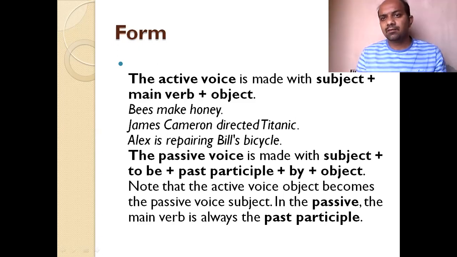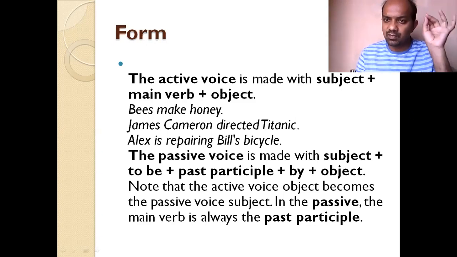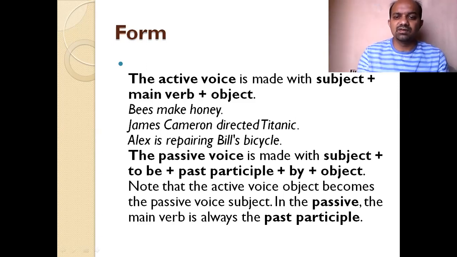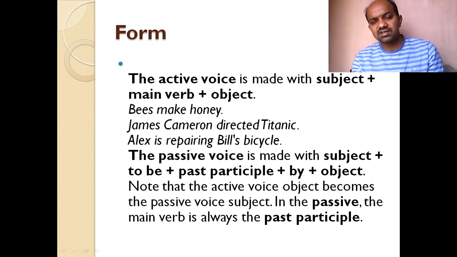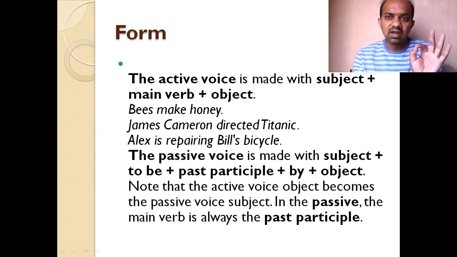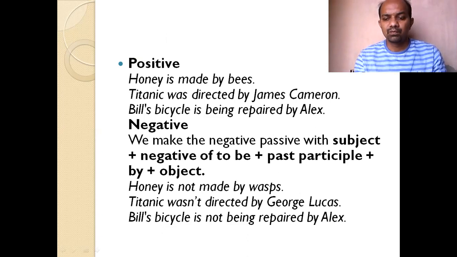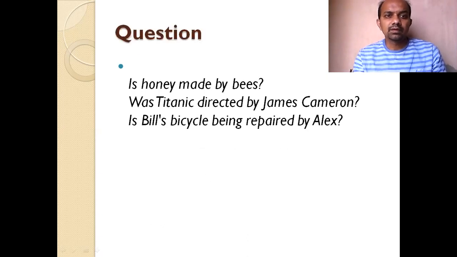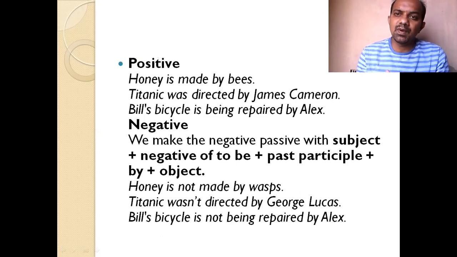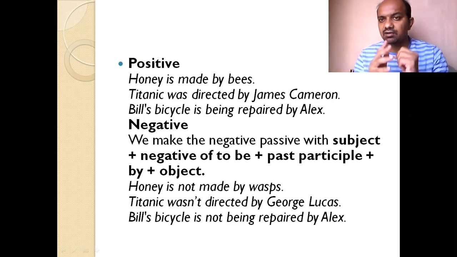In a passive voice, the subject of the active voice becomes the object, and the object of the active voice becomes the subject in a passive voice. You must notice the to be form of the verb plus past participle is used to frame passive voice sentences. Dear students, how do we use passive voices? In positive sentences and in negative sentences.